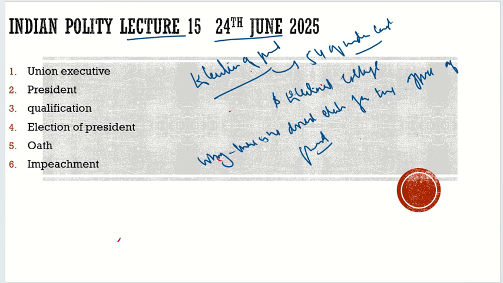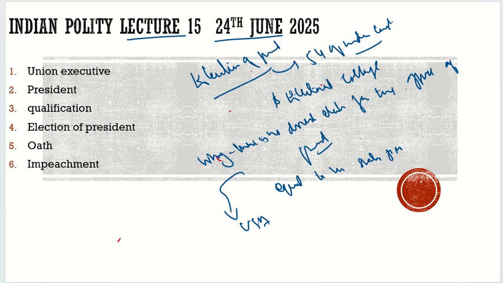If there were direct elections for the office of the president, then the status of the president would have been equal to the status of the PM. It may even have been more important than the PM, because he would say that I have also been elected by the people, you are also elected by the people, so we are equal in this regard. And another thing, it was not desirable. Why waste so much money on elections, when we can elect him in a different way? We have an electoral college which we had borrowed from the USA. We will have an electoral college which will elect the president.